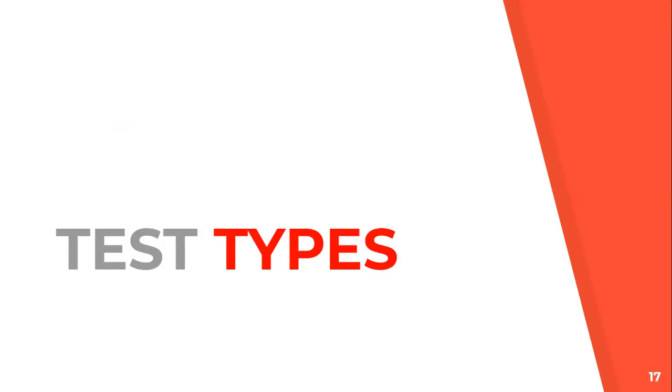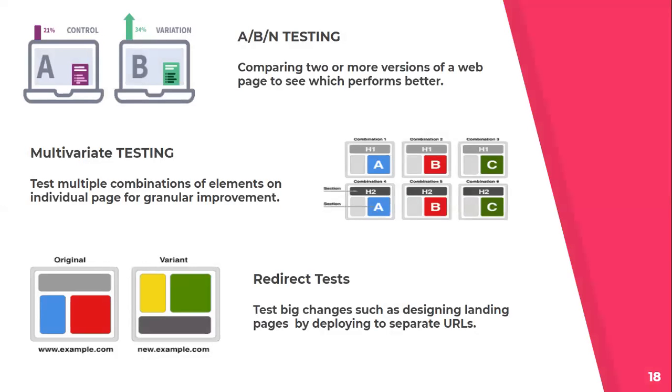Now, different test types. Different types of testings are there, so we'll just get to know about the different test types. First is A/B testing, or ABN testing, or A/B split testing. So in this, we are comparing two or more versions of a web page to see which performs better. We have two versions and we have to just compare them.